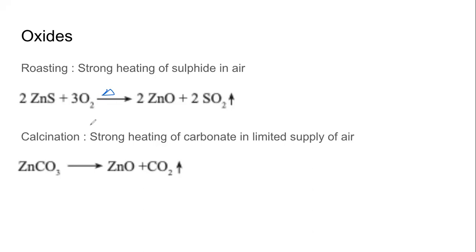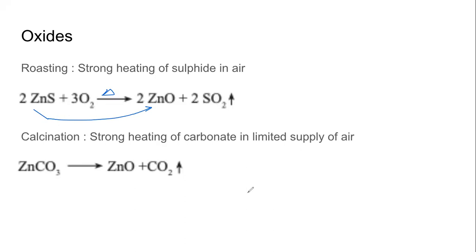Now you tell me what is happening in this method, from zinc sulfide to zinc oxide. Is it oxidation or reduction? It is oxidation. And always keep this in mind: we started by saying that the extraction of metals is about reducing, right?